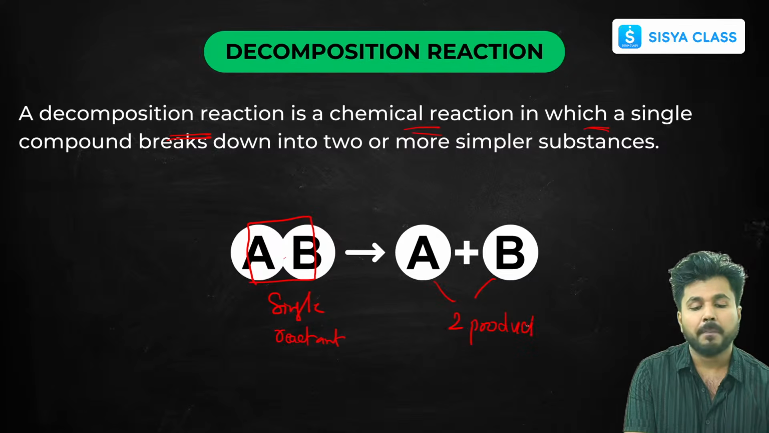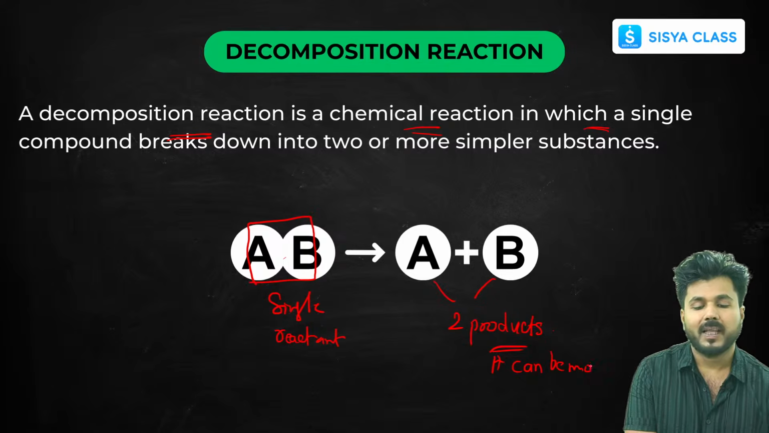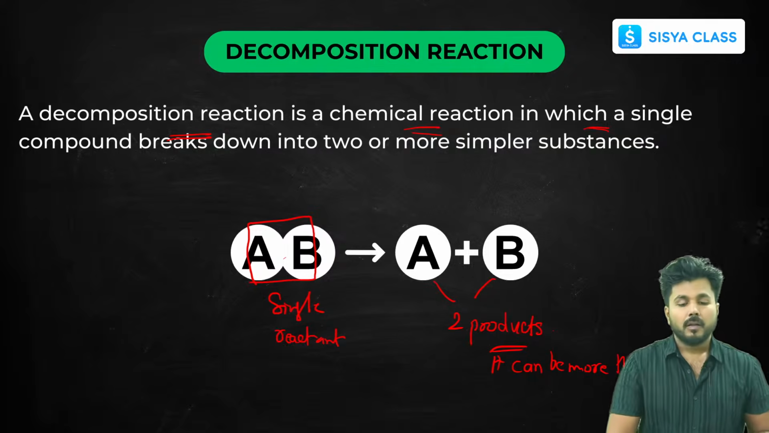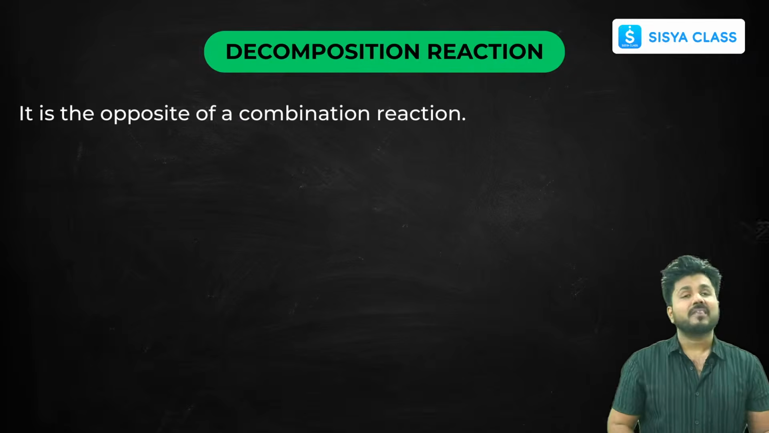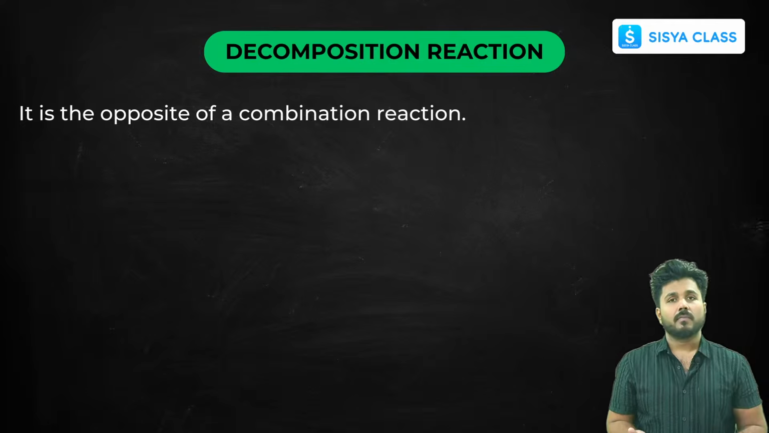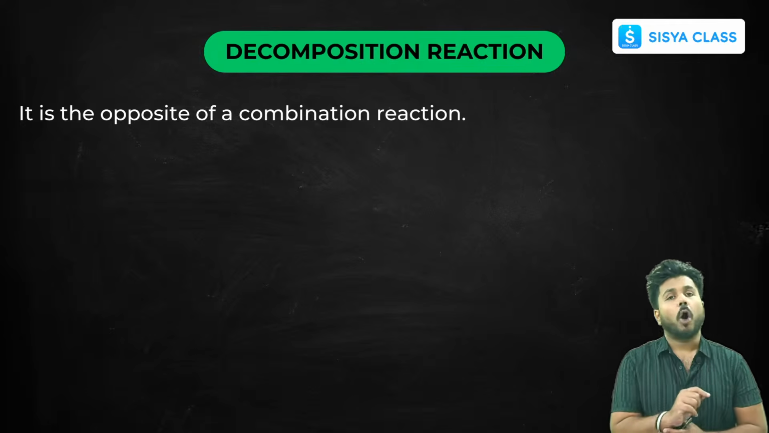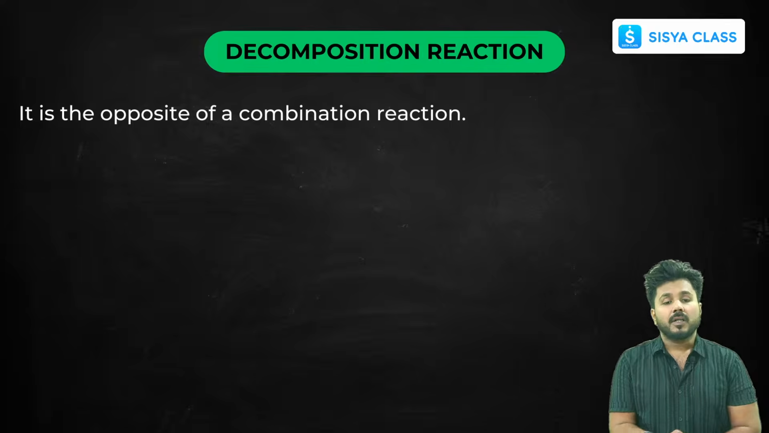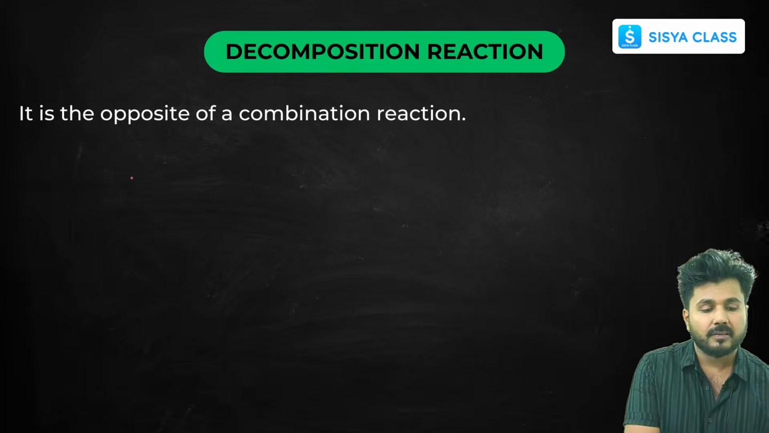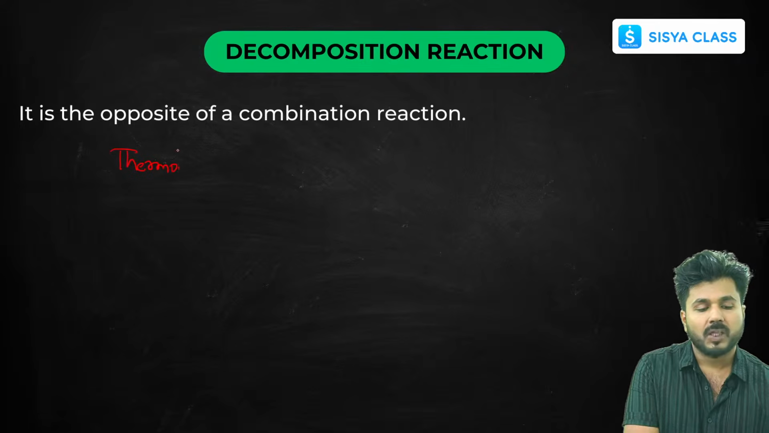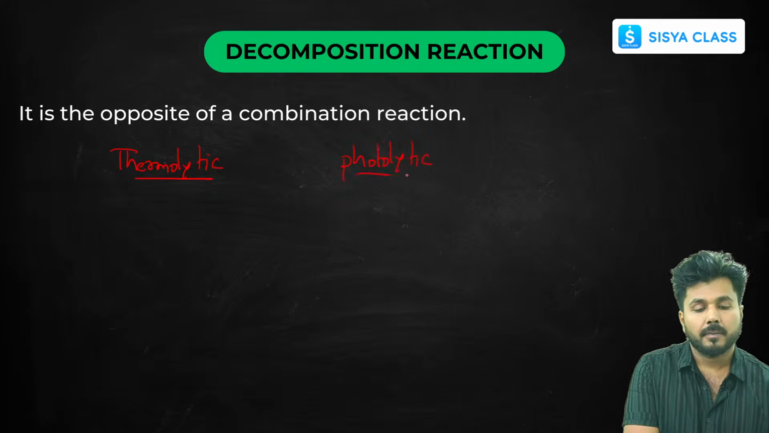The products can be more than two also. It can be more than two. But the reactant will be one only. Remember that. Now it is the opposite of combination reaction, as I have already told you. Now let's discuss the three types of decomposition reaction one by one: thermolytic, photolytic, and electrolytic.